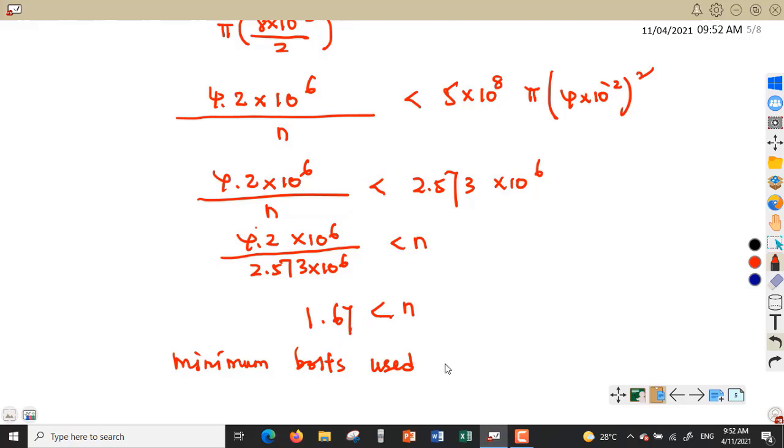Greater than 1.67 means the minimum number of n will be 2. Okay, so if you use two bolts to hold the rocket, it can still hold the rocket during the test firing. Then we have solved question B.